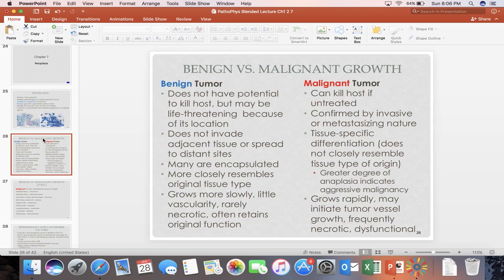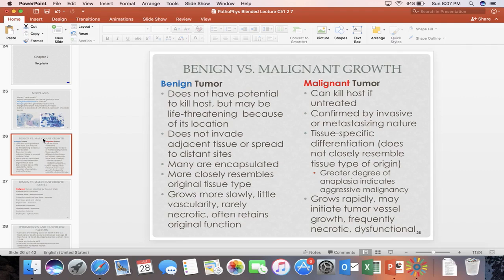Many are encapsulated, more closely resemble the original tissue type, and grow more slowly, with little vascularity, rarely necrotic, and often retain original function. Whereas a malignant tumor can kill the host if untreated. It is confirmed by its invasive or metastasizing nature. It is tissue-specific differentiation, so it does not closely resemble the tissue type of origin.